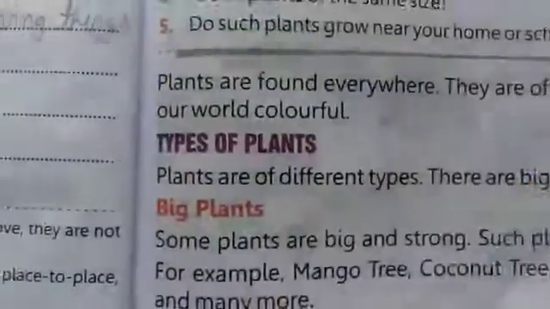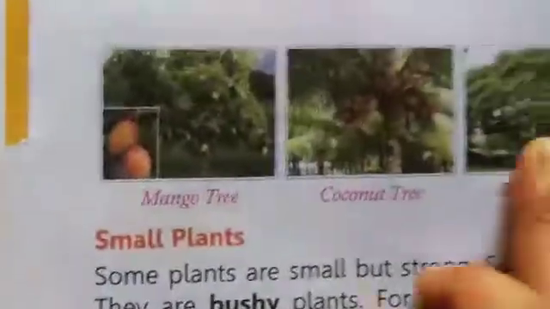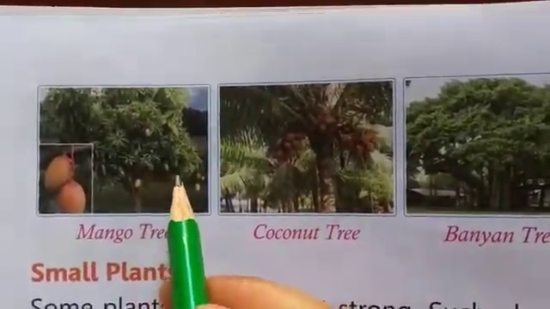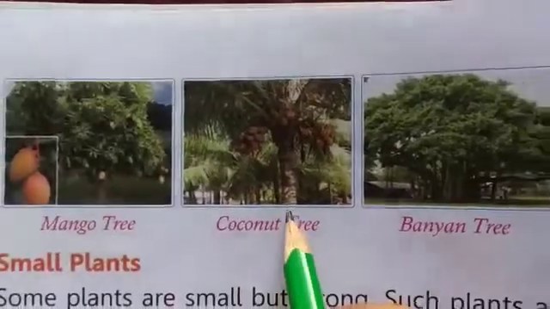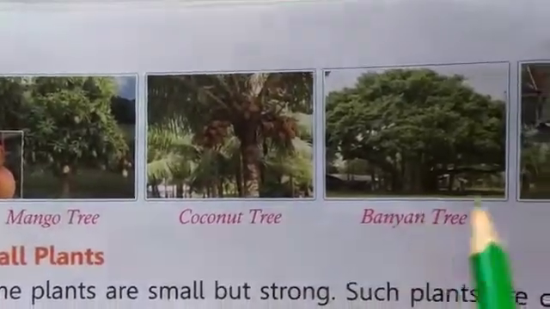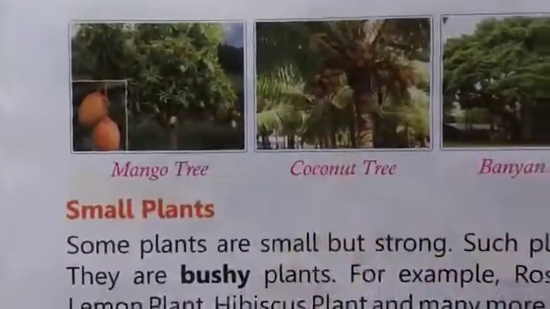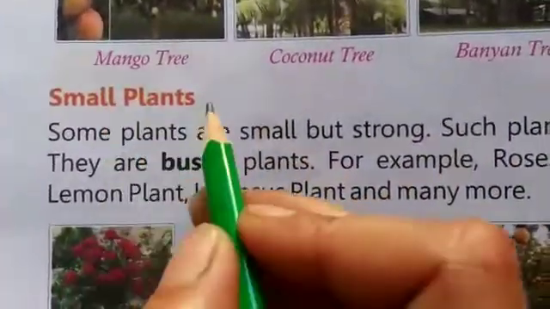You can see the pictures of trees. Come to page number 10, and you can see the pictures. These are trees. These are big in size and they are strong. Mango tree, coconut tree, banyan tree, peepal tree. These are big in size, so they are called trees. And second one is small plants.